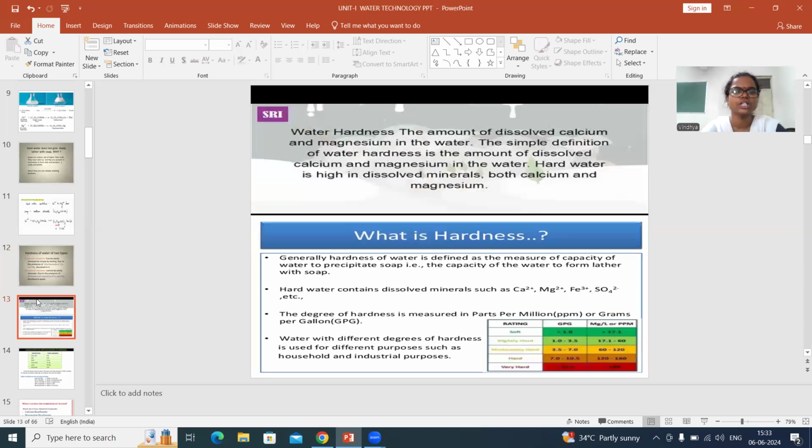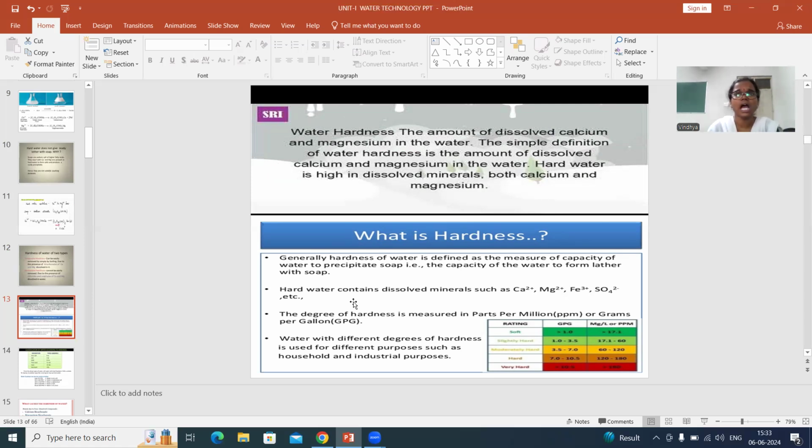Generally, water consisting of hardness causing salts is known as hard water. Because of those salts, you will see the water becoming hard.